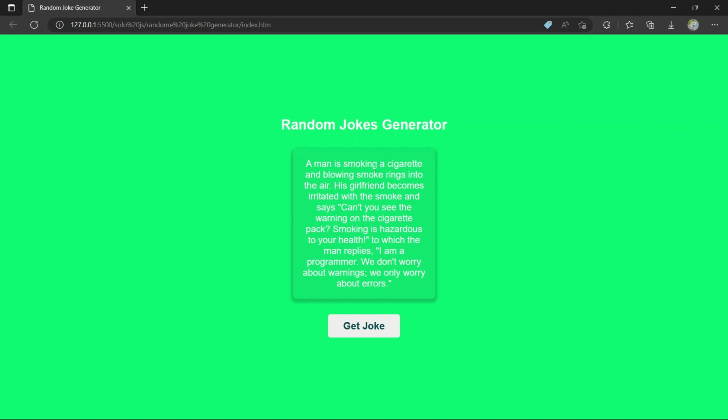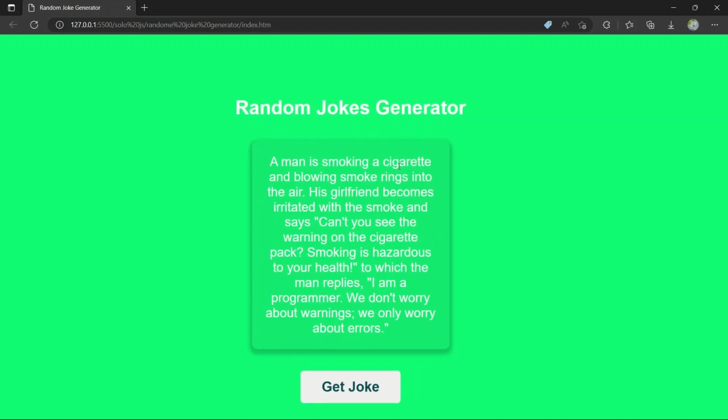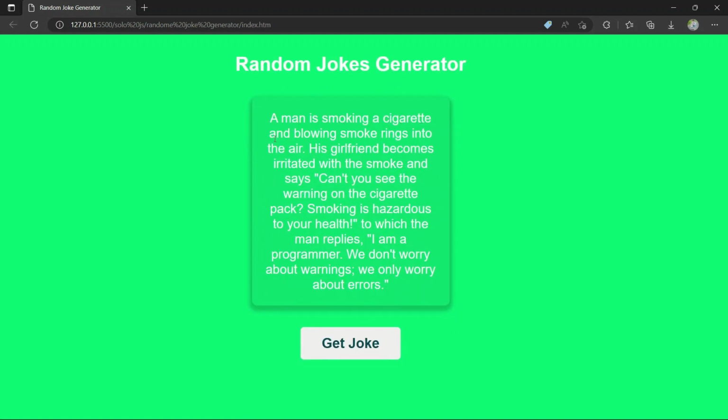A man is smoking a cigarette and blowing smoke rings into the air. His girlfriend becomes irritated. It's one of my favorite jokes, so let's read this. Let me zoom this one. A man is smoking a cigarette and blowing smoke rings into the air. His girlfriend becomes irritated with the smoke and says, "Can't you see the warning on the cigarette pack?"